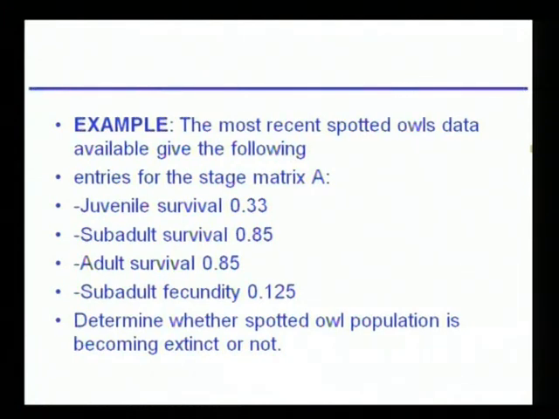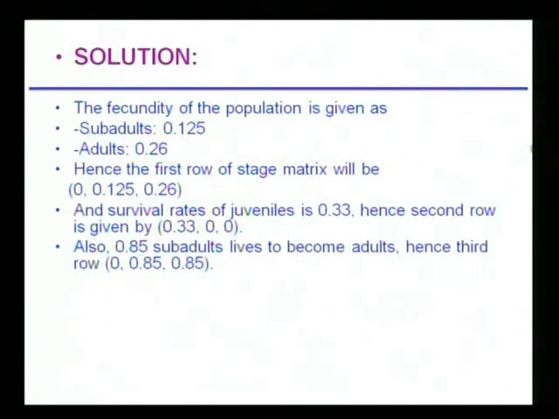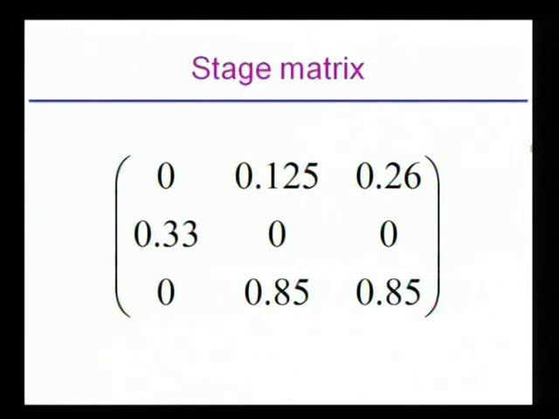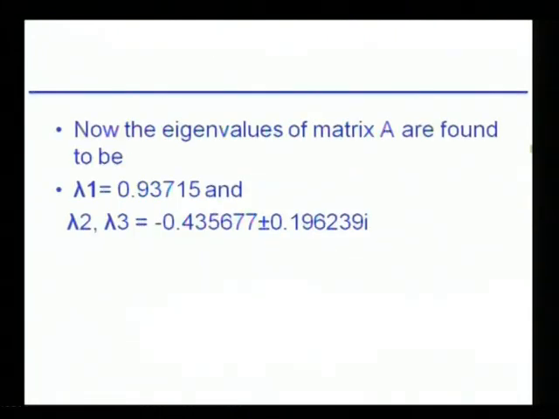From the most recent spotted owl data, the entries were found: juvenile survival, subadult survival, all are given. Let us create the stage matrix. The fecundity of the population is also given. What is the survival rate and what is the reproductivity rate, both are given. So we have constructed this stage matrix. So what happens in the juvenile stage? Adults give birth at the rate of 0.125 and so on. 0.33 is the survival rate of the first class and 0.85 is the survival of the second and third classes.